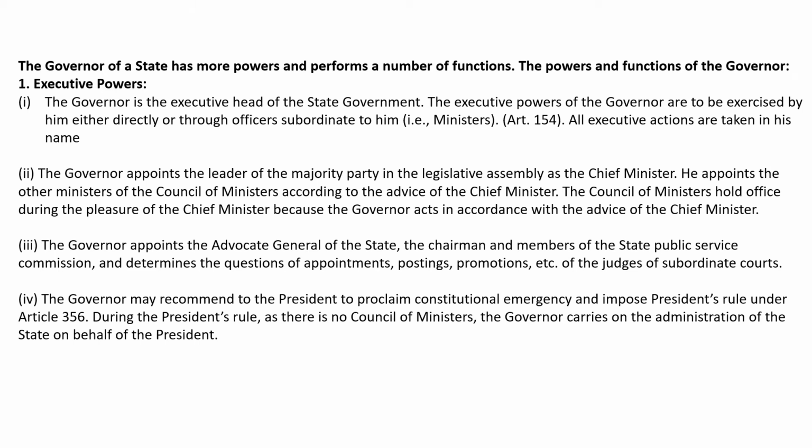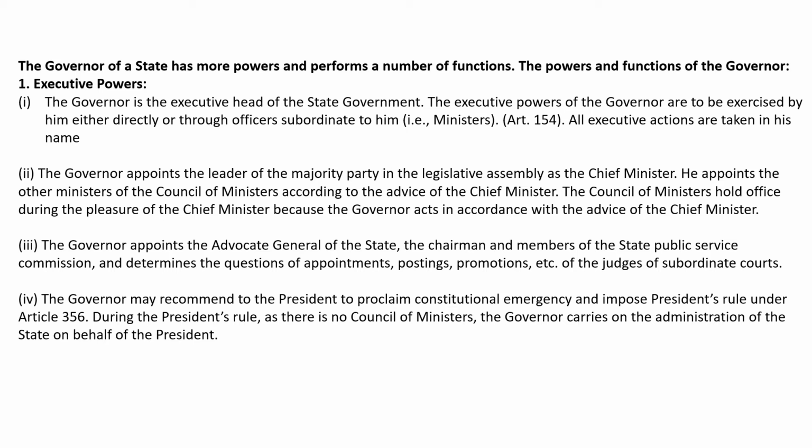The Governor of a state has many powers and performs a number of functions. The powers and functions of the Governor: executive powers. The Governor is the executive head of the state government. The executive powers of the Governor are to be exercised by him either directly or through officers subordinate to him. All executive actions are taken in his name. That is through Article 154.